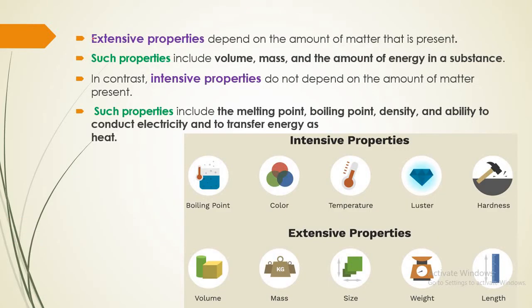So, extensive properties depend on the amount of matter that is present. The amount of matter means mass. So extensive properties depend on mass, like volume, mass, the amount of energy in a substance, size, weight, length. These properties are called extensive properties.